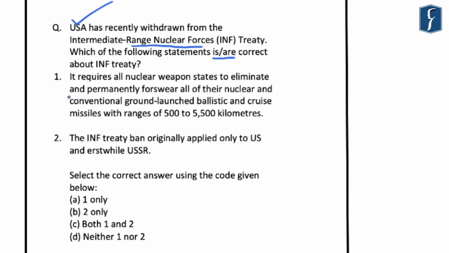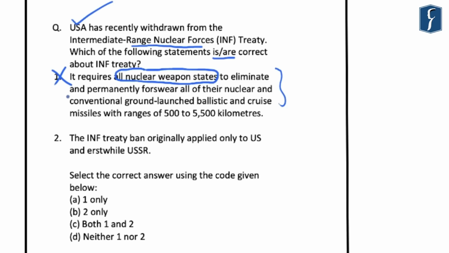In this regard, the first statement reads that it requires all the nuclear weapon states to eliminate and permanently forswear all of their nuclear and conventional ground launch, ballistic and cruise missiles with ranges of 500 to 5,500 kilometers. And the second statement is that the INF treaty ban originally applied only to the US and the erstwhile USSR. Now in such questions, you should carefully read the statements that are given in the questions. For example, the first statement reads that it requires all the nuclear weapon states. So this statement becomes incorrect because it does not require all the nuclear weapon states to eliminate and permanently forswear all their nuclear or other ballistic and cruise missiles.